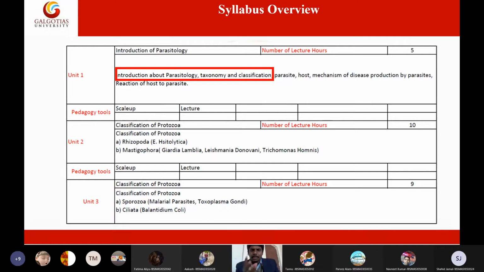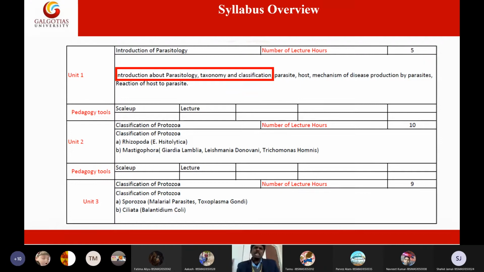These protozoans are typically divided into two types. One is shapeless organisms, and the other contains shape. A certain body symmetry is there for the other organisms. Shapeless protozoans are kept under a class called Rhizopoda. An example for Rhizopoda is amoeba. I hope you know that amoeba doesn't have any shape. It is just like a blob and changes its shape frequently. So shapeless organisms are kept under Rhizopoda.